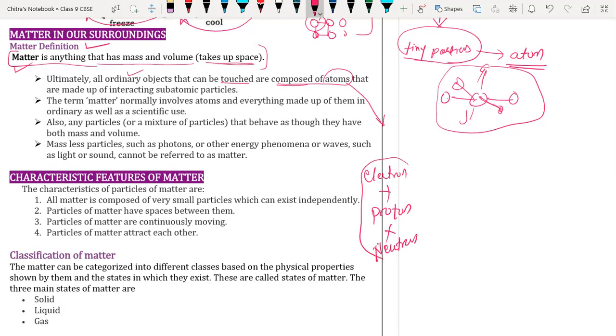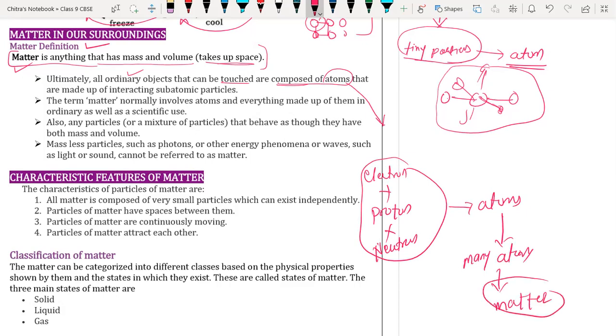They combine to form an atom, and many atoms combine to form matter. Understood? So matter is formed by small particles called atoms, and atoms are formed by subatomic particles called electron, proton, and neutron. Is it or not?